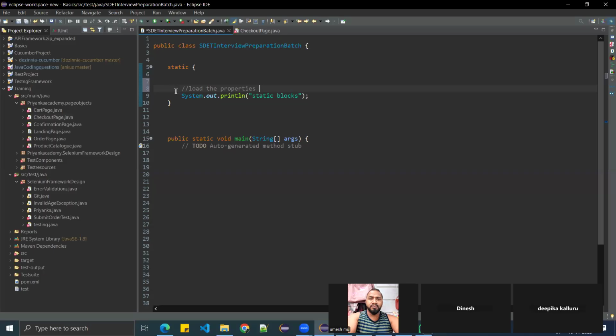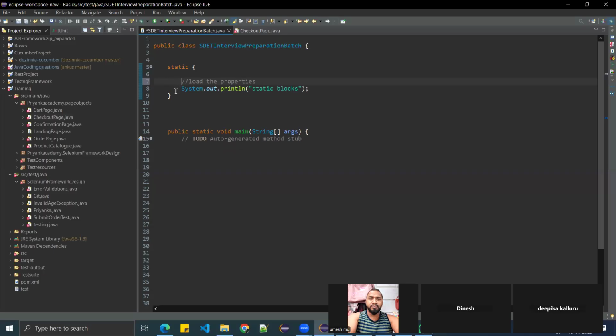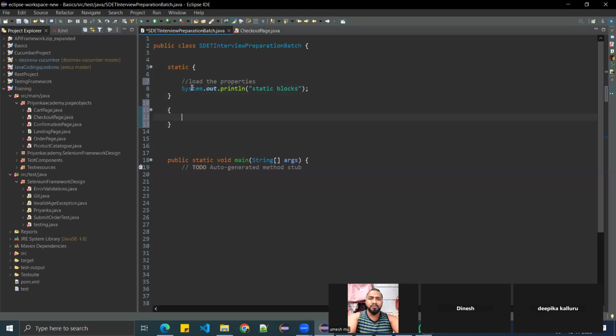Now let's go to the last topic, instance blocks. What do you mean by instance blocks? An instance block is similar to a static block, but you have to create it in this way. So what is the difference? Instance blocks will be executed during the object creation.